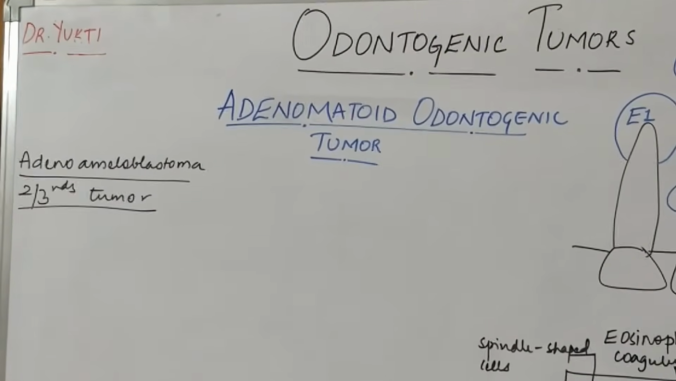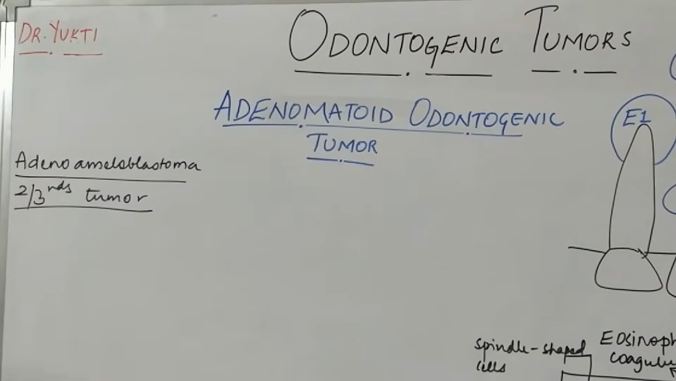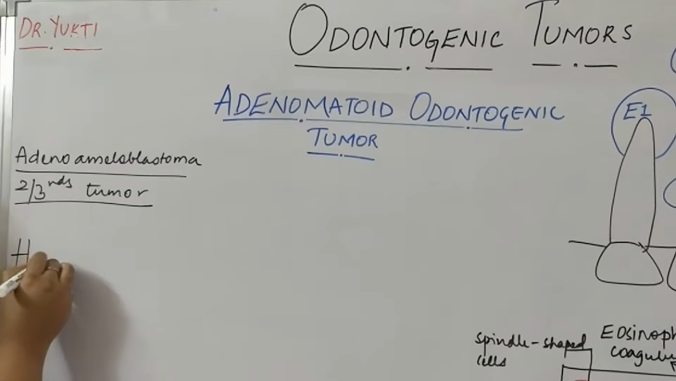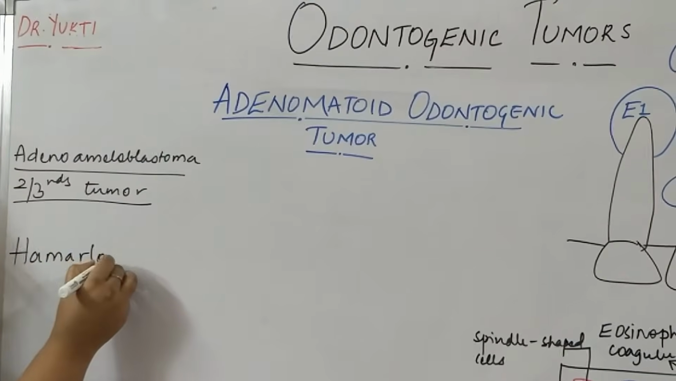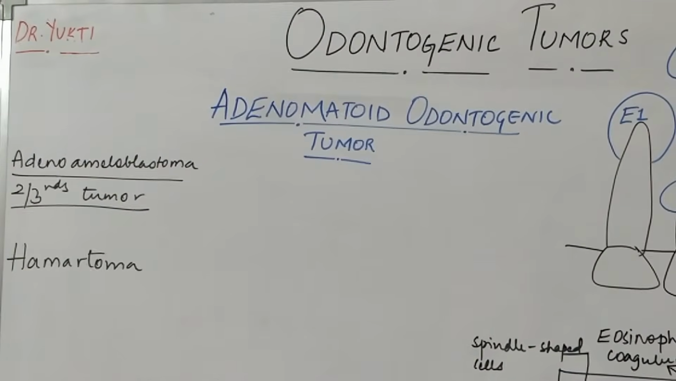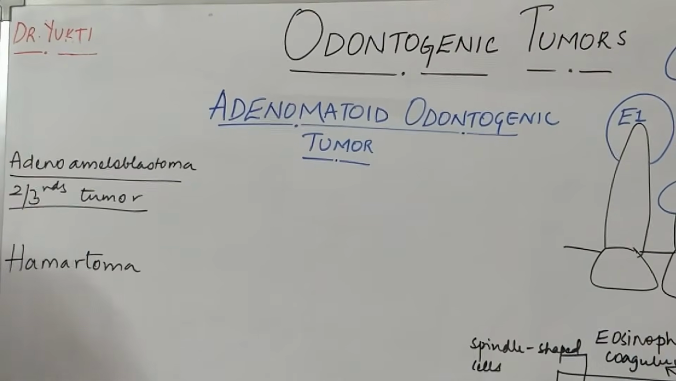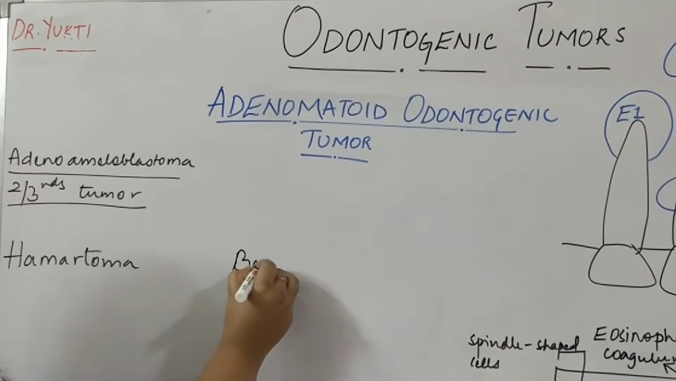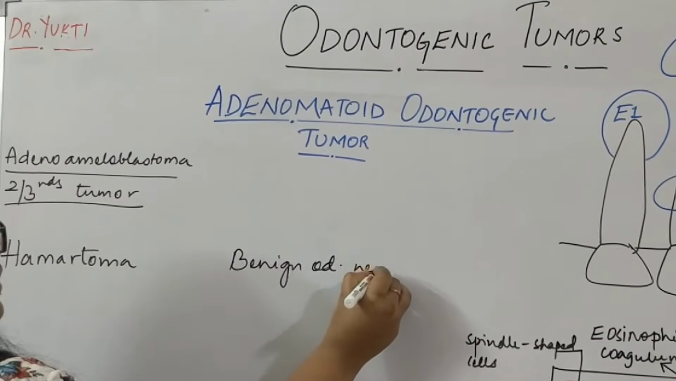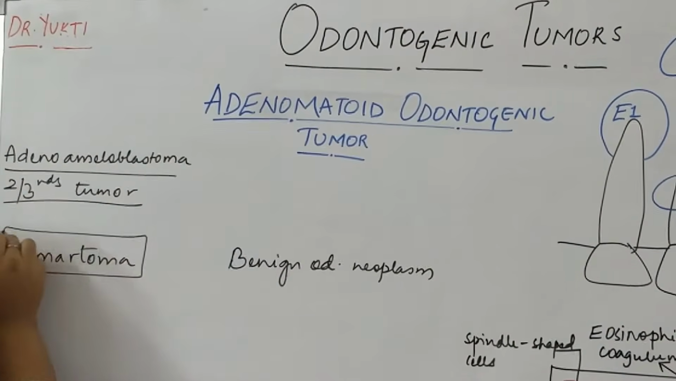Moving on to the introduction, or a general brief idea about AOT. Some authors consider AOT as a hamartoma, which is nothing but a local malformation of the tissue resembling the local origin of the tissue. Whereas some authors consider it as a benign odontogenic neoplasm. There is a difference of opinion here, and there are reasons for considering each one of them.